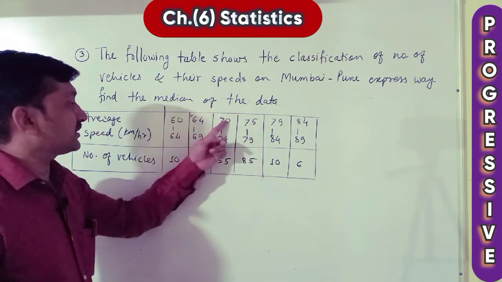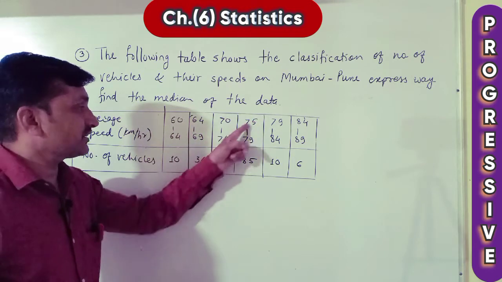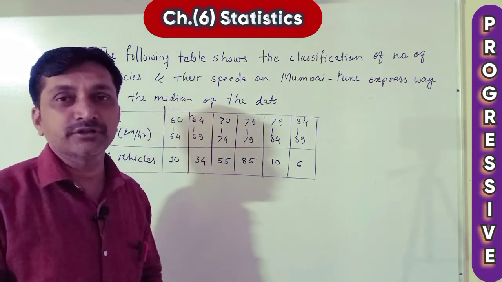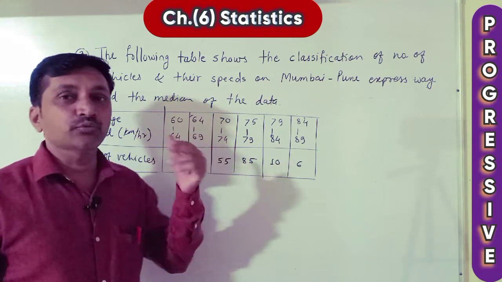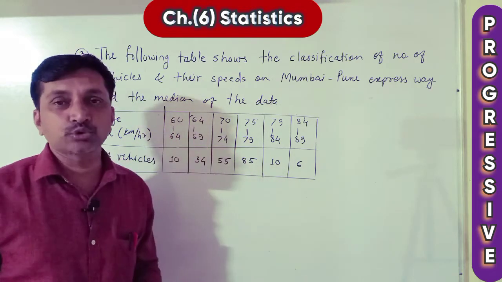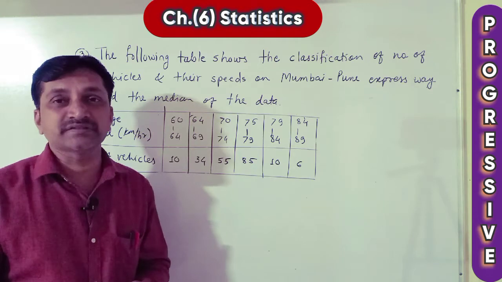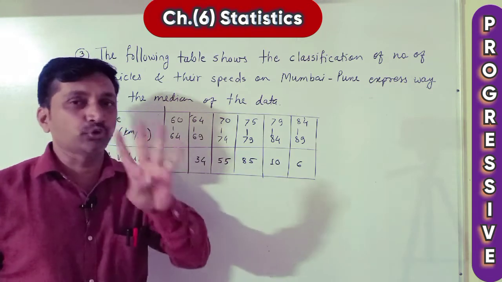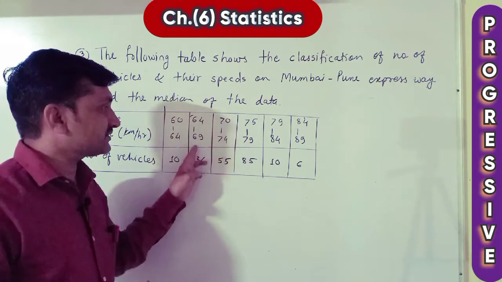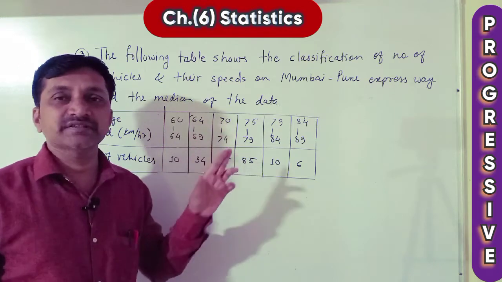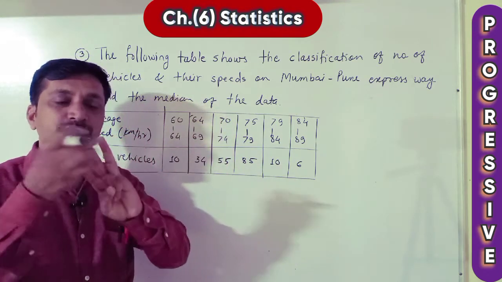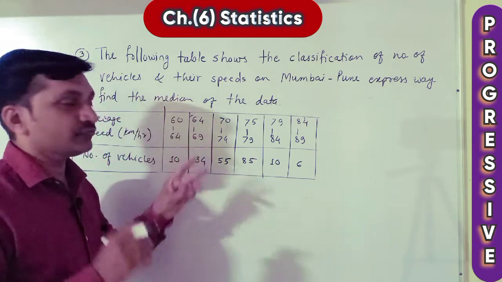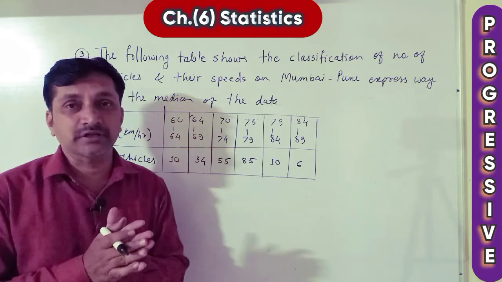And if these are different, we have to write their continuous classes. And if class is like this, then one extra column we have to add, that is of continuous classes. Means total number of columns will be 4. If continuous classes are same, then only 3 columns: first, second, both as it is, third CF. But if they are different, we have to add one more, that is of continuous class.